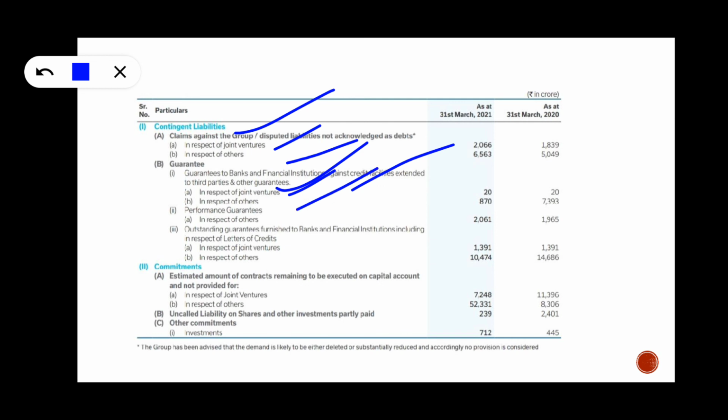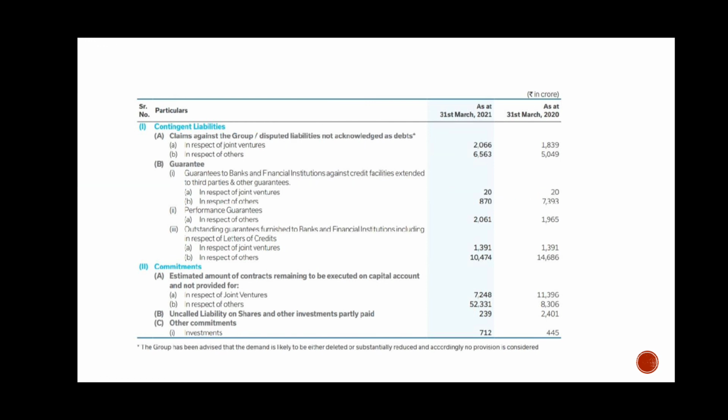Next, as all of you know, performance guarantee. That means if he has not performed, I am going to pay. This is nothing but the performance guarantee. So they have disclosed this in the notes to financial statements, and you can see here the nature and the amount. So this is nothing but contingent liability: meaning, disclosure, and how to disclose.